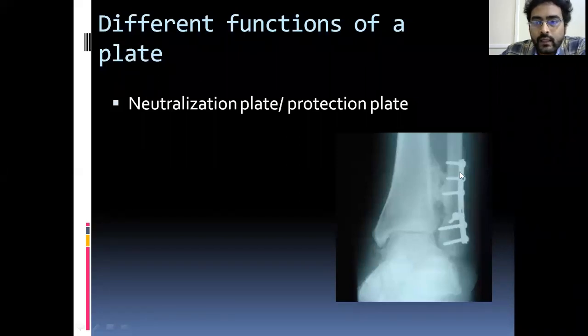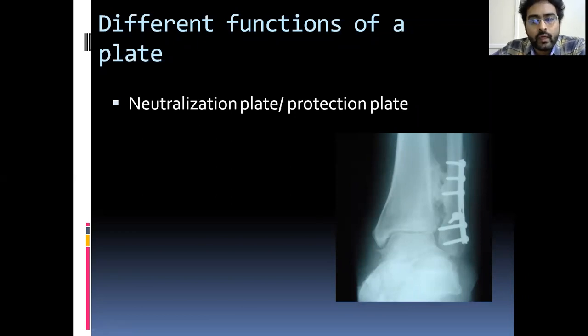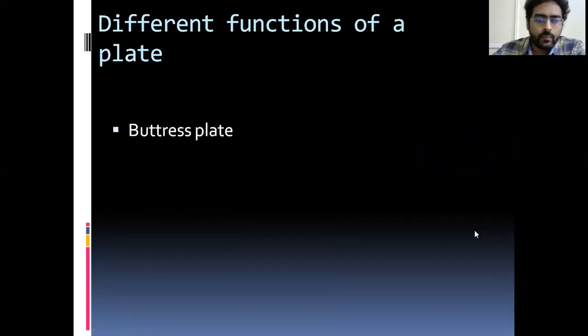So what the surgeon has done, he has used this plate as a neutralization plate, because all the forces will be taken by this plate and it will protect this screw and prevent the failing of the screw. If you use the plate in this mode, it is called neutralization or protection, because it is protecting the original implant, that is the screw that is used. Okay. Next one is the buttress plate.